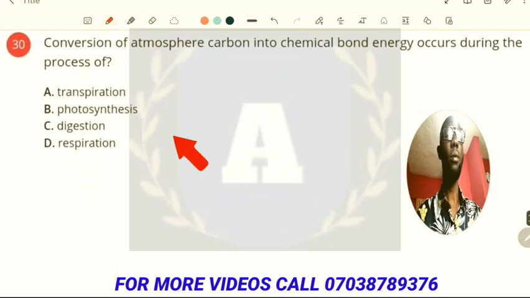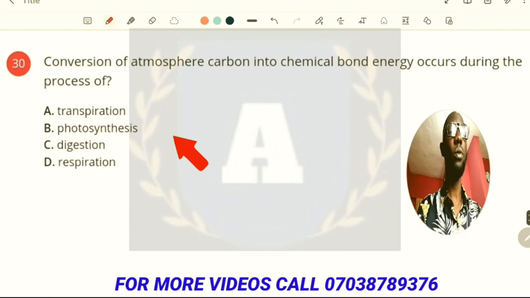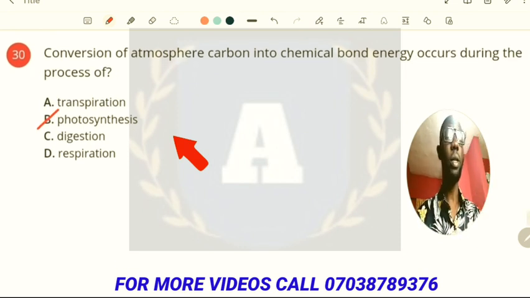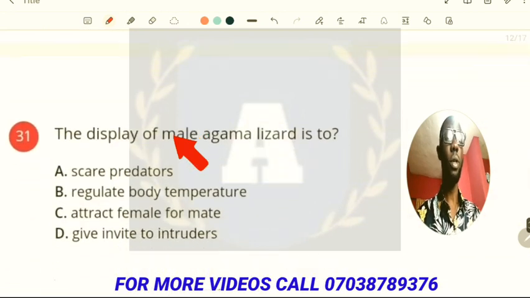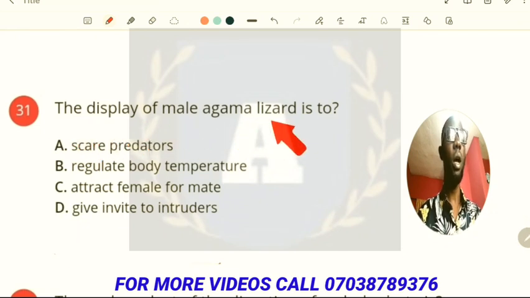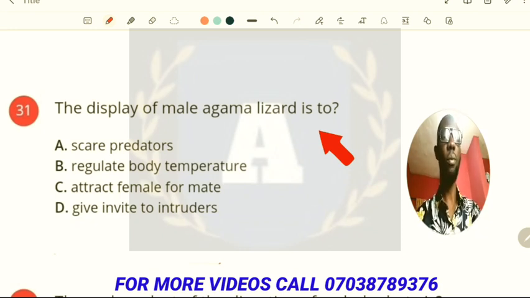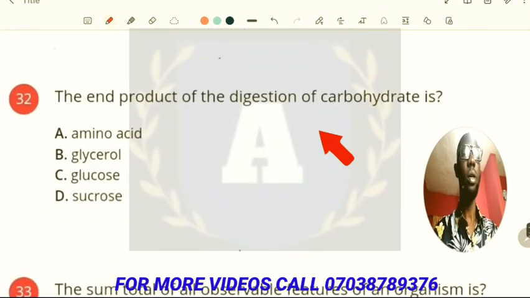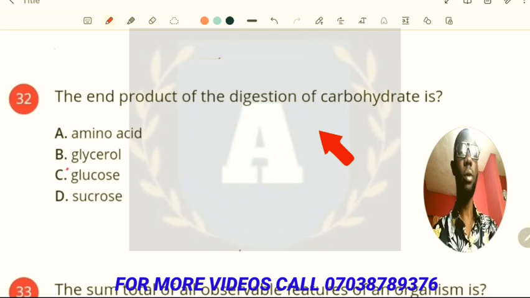Alright. Now, the next question says, the conversion of atmospheric carbon into chemical bond energy occurs during photosynthesis. Alright, photosynthesis, where carbon dioxide reacts with water in the presence of chlorophyll and sunlight to produce starch. Now the next question is, the display of male agama lizard is to attract female for mating. That is in agama lizard. Now the next question says, the end product of the digestion of carbohydrates is glucose.